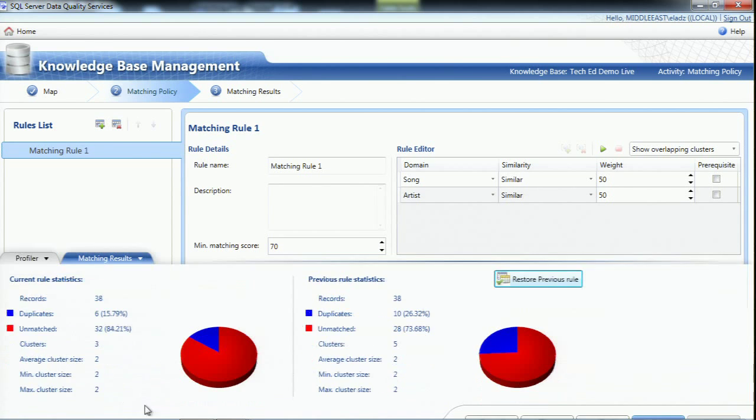I can just go ahead and look at the matching results of the two executions and see how many clusters were found in the previous one, that was 3, and the average cluster size, etc. And now there's 5 clusters, and I analyzed the clusters, and there's no false positives in there, so everything that the system found is good. And you know what? I'm pretty happy with the results. I think that this is a good enough matching policy for this data source.